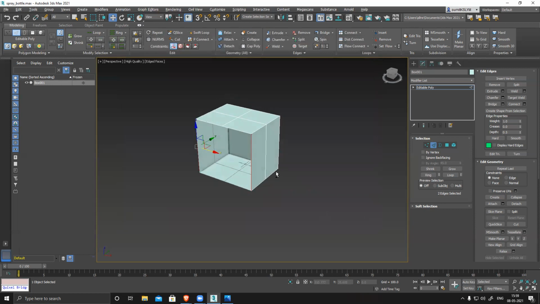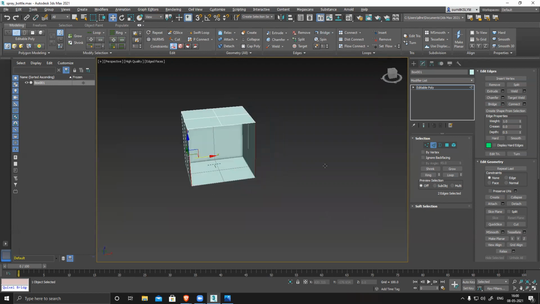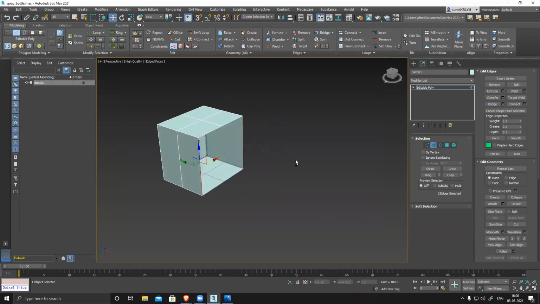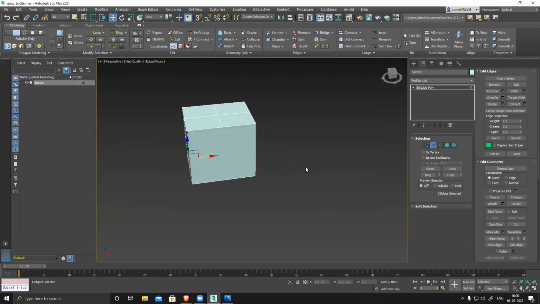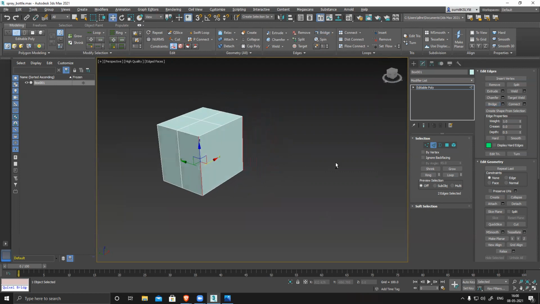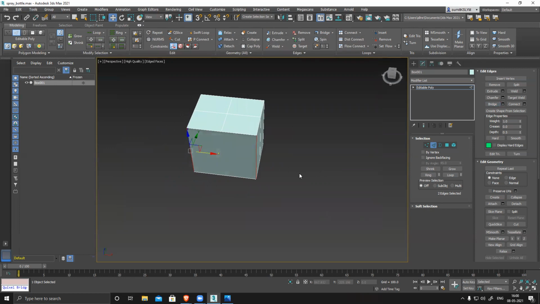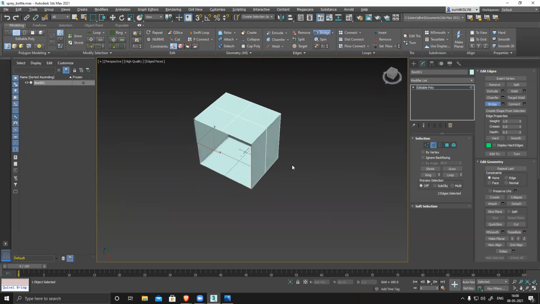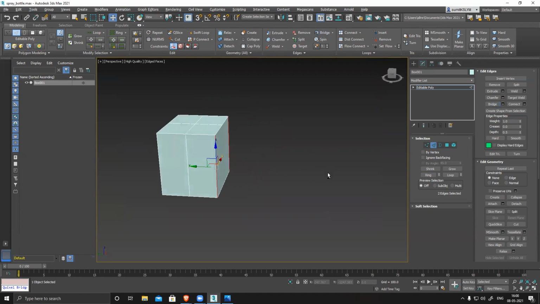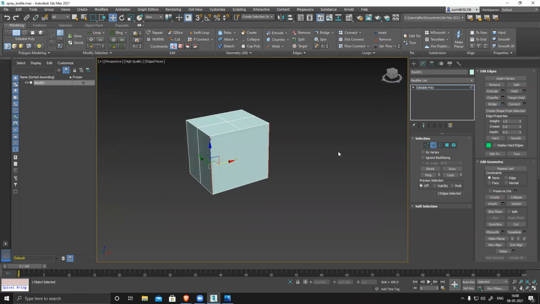Save. Control B. Okay, I have to check. It should work directly, but it's not working directly. What it's doing is, if I click these two and press Control B, it's activating the button. It's not activating, it should create it.